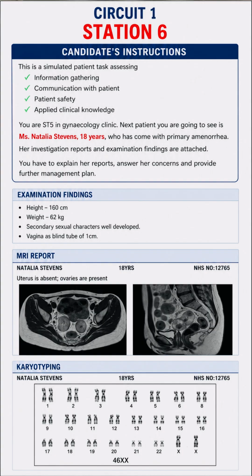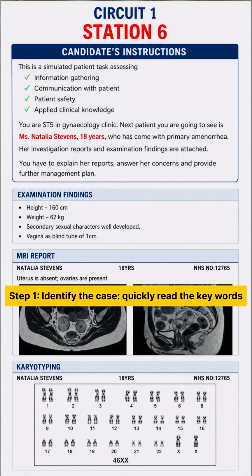The first step should be identifying the case. So, quickly read the keywords. This is a case of primary amenorrhea with absent uterus and 46XX. So, this is a case of MRKH syndrome. You should be able to diagnose this immediately.